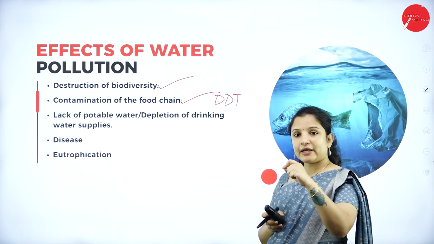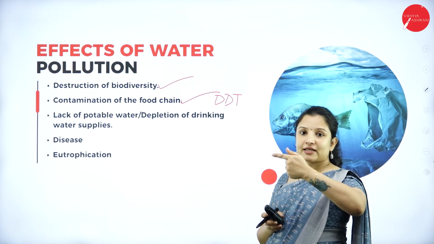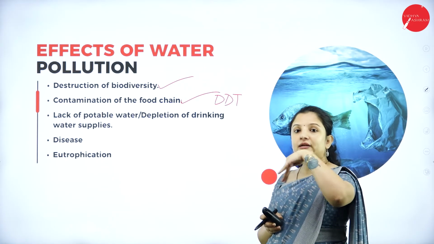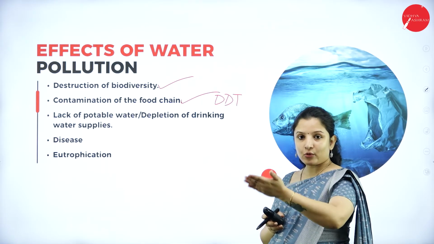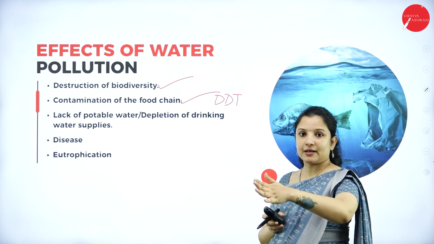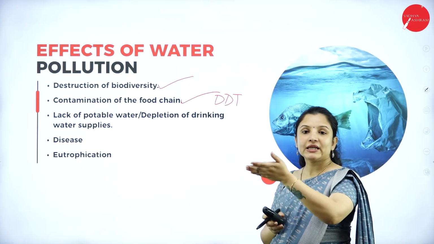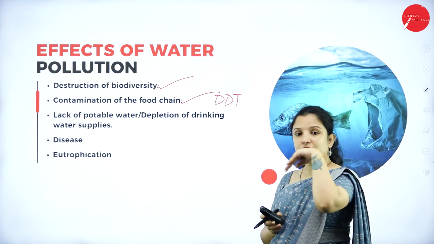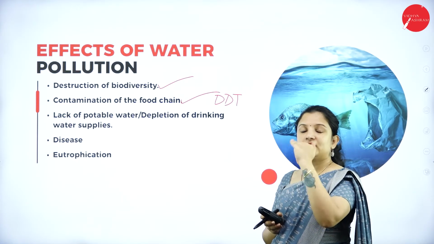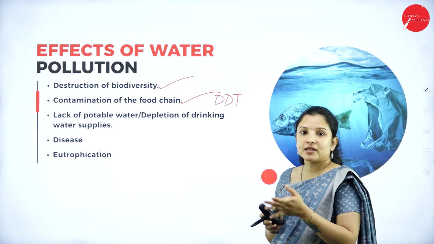Next, it will be eaten by the zooplanktons. The quantity will increase in the zooplankton. When the zooplanktons are eaten by the, that is, aquatic birds or fishes, for example, then the DDT concentration will increase in the fishes. Next, the fishes will be eaten by the aquatic birds. The DDT concentration in the aquatic birds will increase.